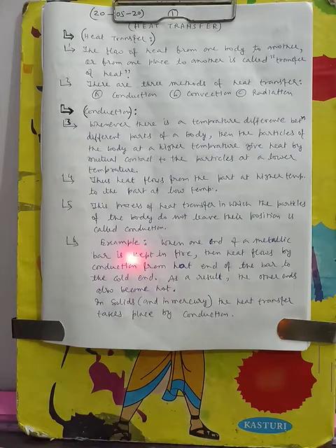Just like when we touch ice with our hand, the heat from our hand is transferred to the ice, so our hand gets cold. So conduction takes place directly from one body to another body. Conduction takes place in solids and mercury.